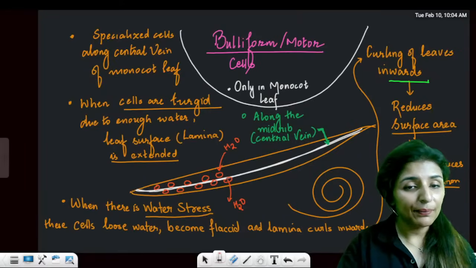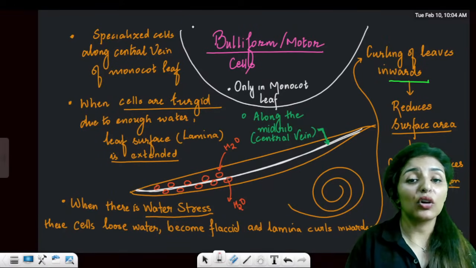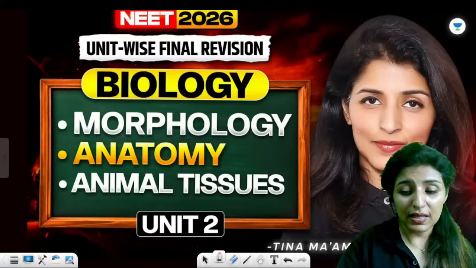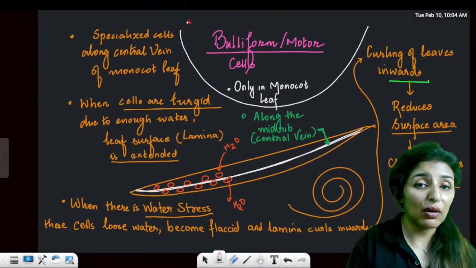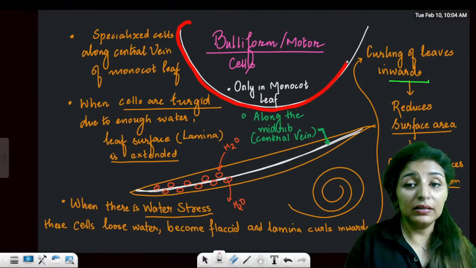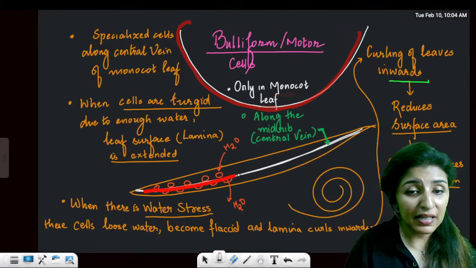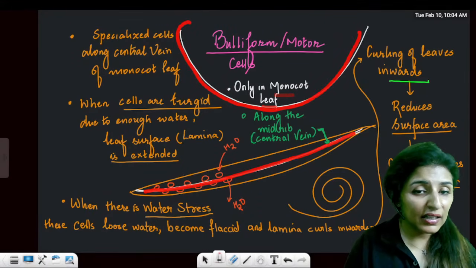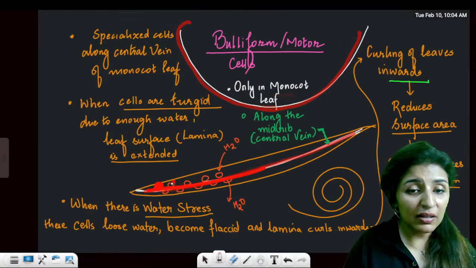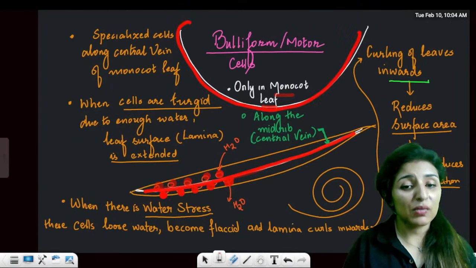Clear to everyone? And then last but not least, we'll talk about bulliform cells. Bulliform cells are only in the monocot leaf along the midrib. If this is the leaf of the monocot, this is the midrib, and around the midrib are these swollen cells. These cells are called bulliform cells.